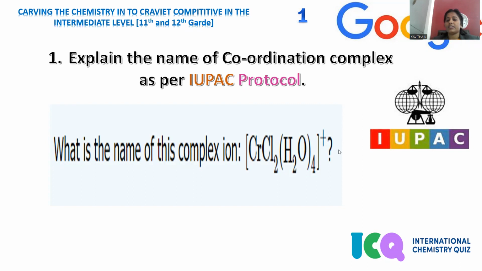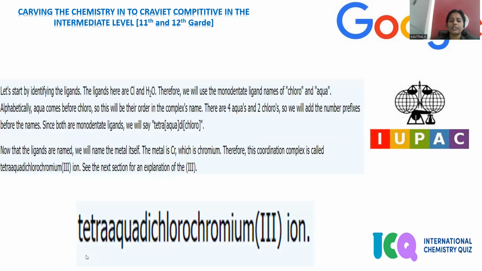What is the name of this complex? It is the cationic complex of chromium, and the water and the chlorine behave like ligands, right? For this IUPAC protocol, coordination naming is required. So first of all, in order to name this compound, we have to identify what the ligands are. What is a ligand? A ligand stands for any substance having the natural tendency to release at least one lone pair of electrons. Chloro has the tendency to release one electron pair, and water is also a neutral ligand which will release one electron pair. So these are the ligands present around the chromium.